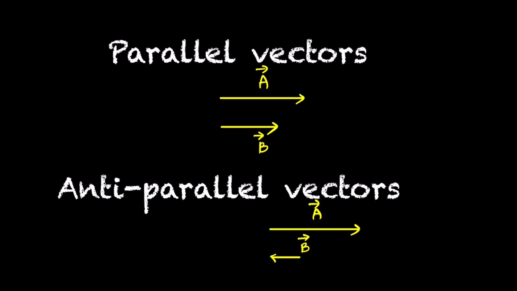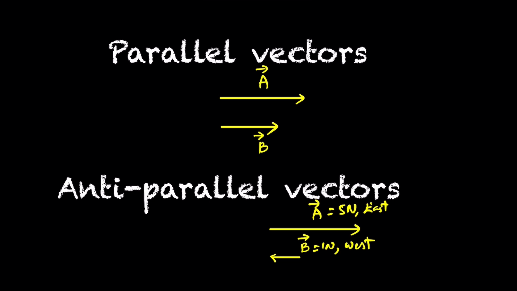Now the magnitude. This could be 5 Newton east, this could be only 1 Newton west or opposite, and they may or may not have the same magnitude, direction the opposite.